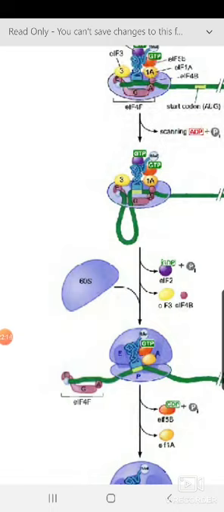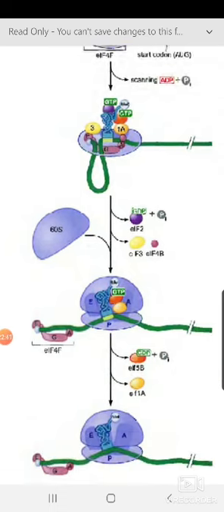Once these proteins get released, there is a conformational change, because eIF3 is the factor that is actually preventing the binding of the big subunit. So once it gets released, there is a conformational change. Now 60S, the bigger subunit, can come and bind to the small subunit.